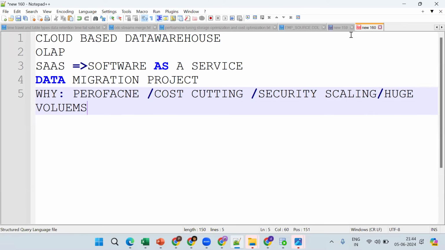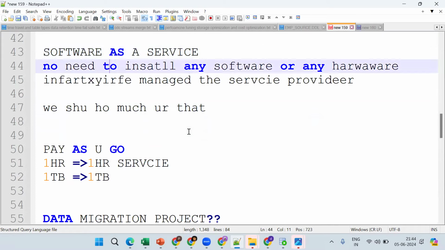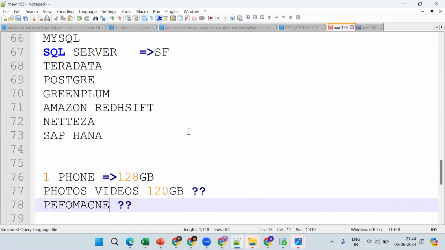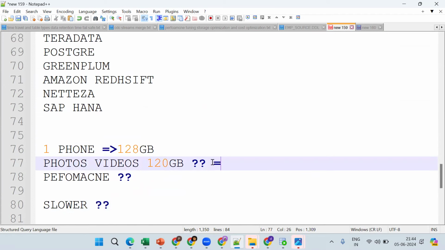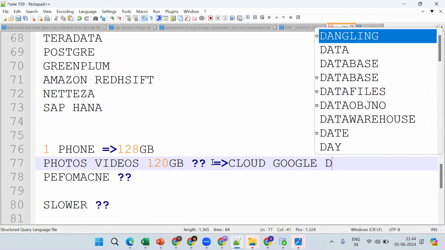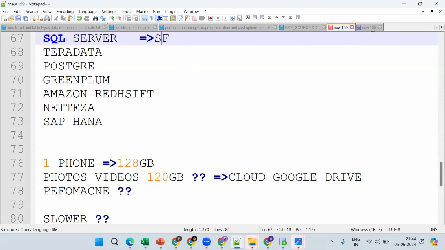See this Snowflake, a simple thing. Suppose this phone is there and I want more space. What should I do? I should move it to the cloud, like Google Drive. Similarly, the historical data, because of huge volumes, the company wants to move to Snowflake. So that is data migration.